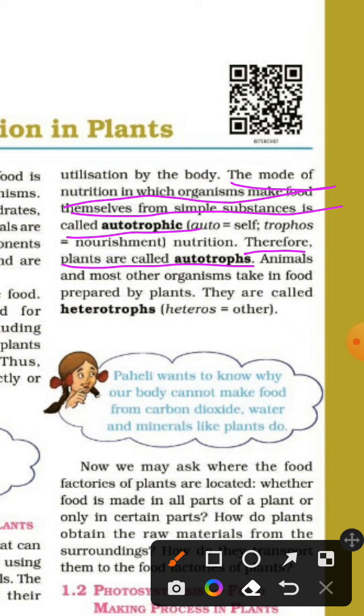Animals and most other organisms take in food prepared by plants. So they are called heterotrophs.